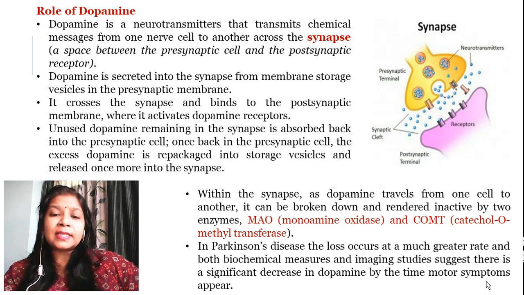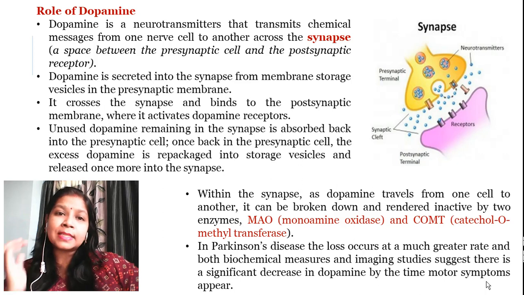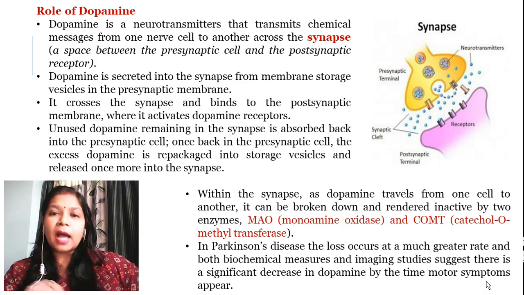Within the synapse, as the dopamine travels from one cell to another cell, it can be broken down by two enzymes. One is called monoamine oxidase, in short MAO, and the next is catechol O methyl transferase, in short COMT. These two enzymes are responsible for breaking down this dopamine while it is transferring from one cell to the other.